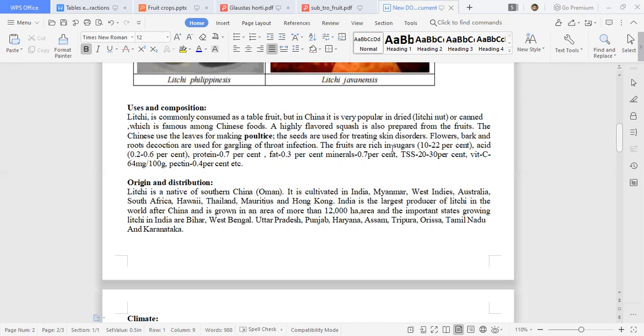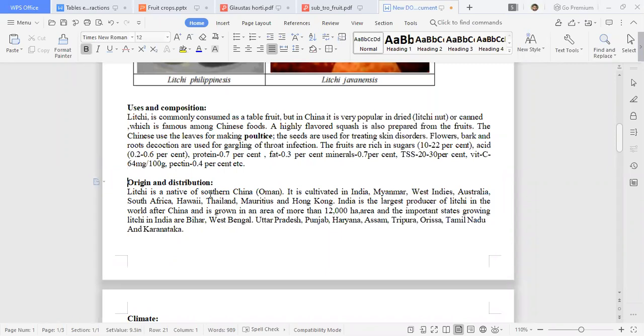Then since fruits are very rich in sugar, like 10 to 22% sugar. Acid content is also there, 0.2 to 0.6% acid. Protein is also there in good amount, 0.7% protein. Fat is also there, and some minerals. Then TSS is good, 20 to 30% TSS. So it is a very sweet type of fruit. Vitamin C content is also very good. Then some amount of pectin is also there.